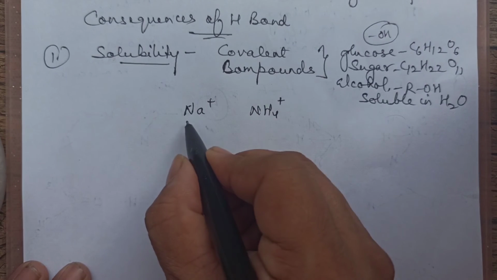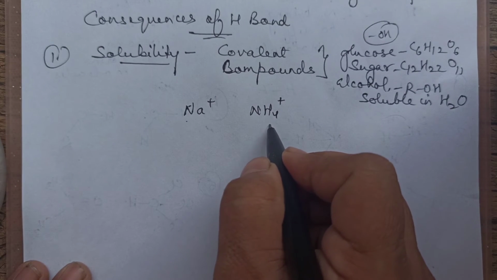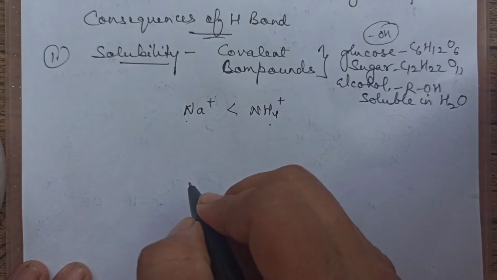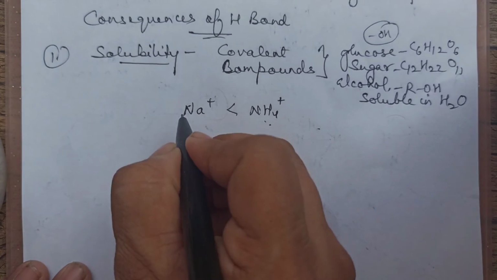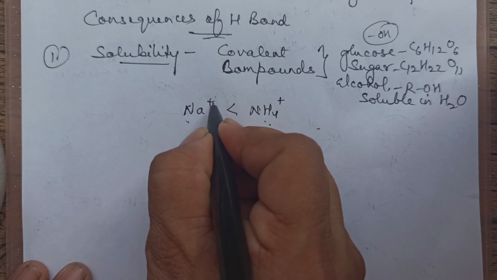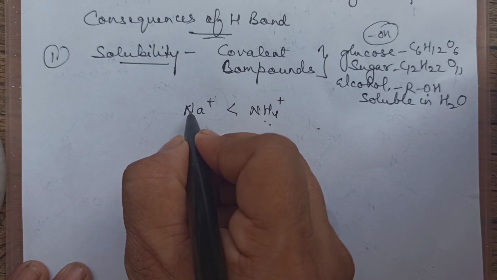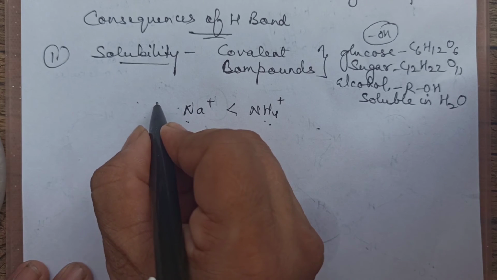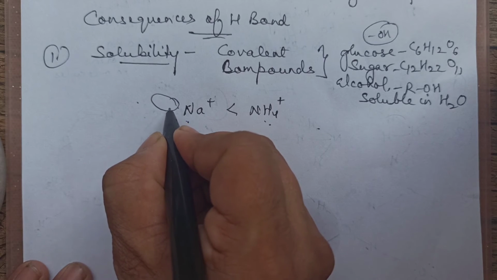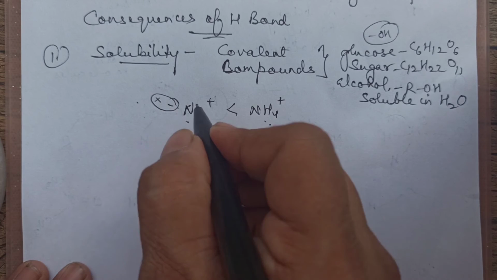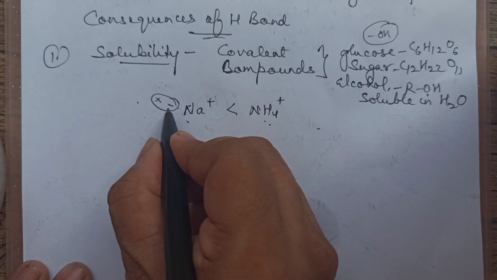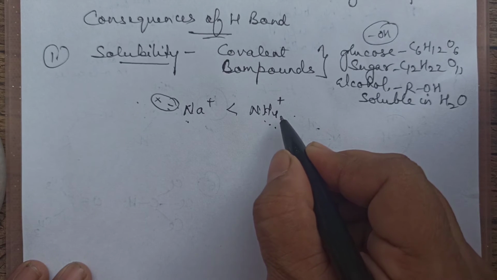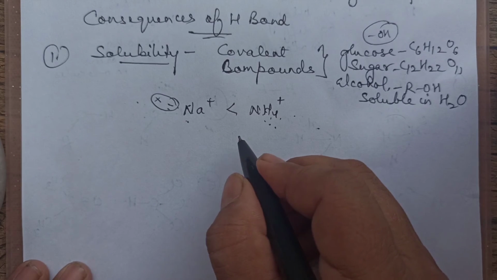Next one. Suppose you are asked about sodium compounds or ammonium compounds, right? So, sodium ion or ammonium ion. Which will be more soluble? We will say this one. Why? Because this can form hydrogen bond. If this is to be dissolved in water, it will be surrounded by water molecules. There will be ion dipole force of attraction, that means water is a dipole. So this will have minus and the positive end of water. Between this and water, there will be H bond. So the ammonium ion will be more soluble than sodium ion.